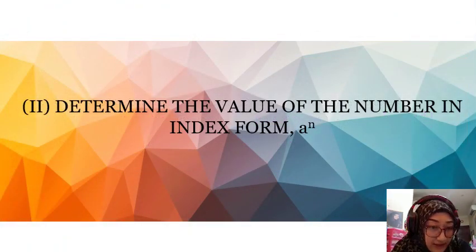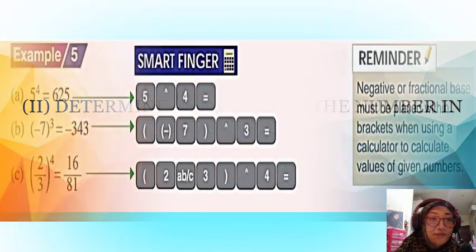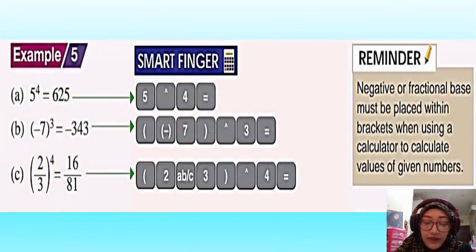Okay, so our second lesson for today is to determine the value of a number in index form, a to the power of n. When it says value, it means you must have a calculator, because you want to know the value. I hope you are ready with your calculator. Okay, get ready with your calculator. So we look at example 5 for A, 5 to the power of 4.